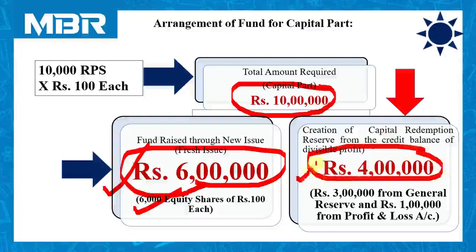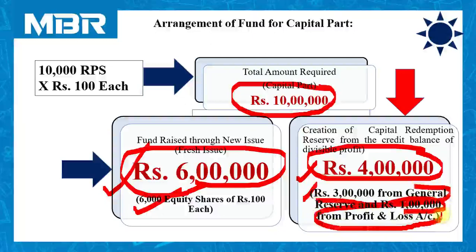collect rupees 4 lakhs from the internal source, and we had 3 lakhs rupees in a general reserve account and 2 lakhs rupees in profit and loss account. So out of this, we have utilized 3 lakhs rupees from general reserve and 1 lakh rupees from profit and loss account.